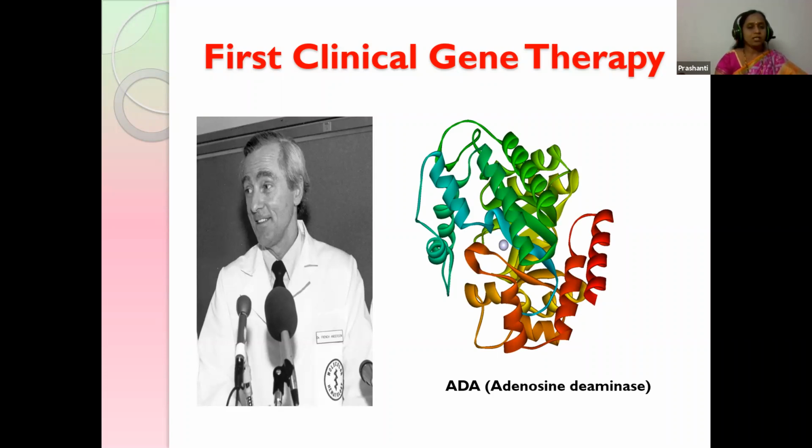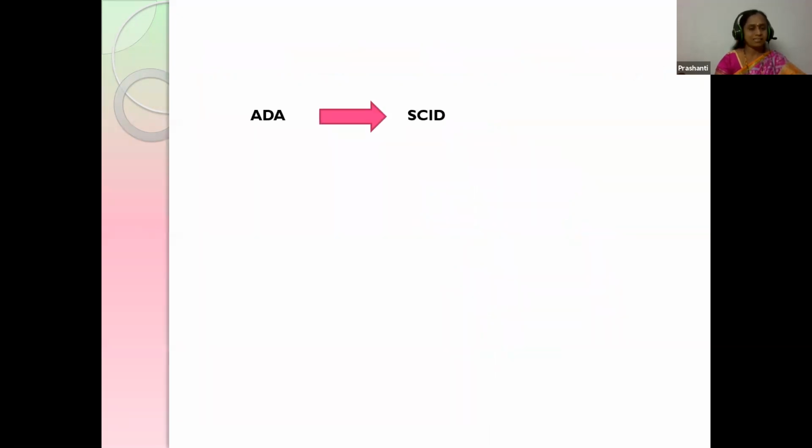Sir William French worked on this girl. She was suffering from the weakening of the immune system, later converted to SCID. SCID means severe combined immunodeficiency disease.